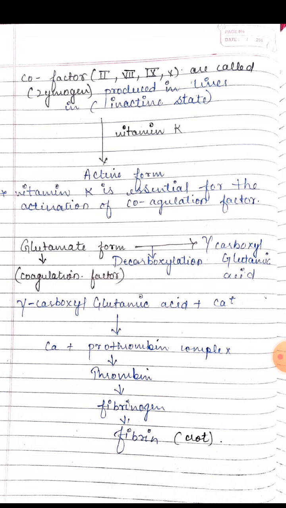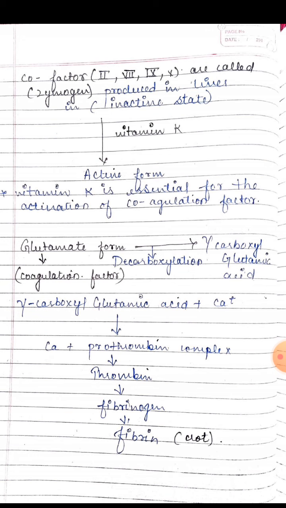Now come to the cofactors which are used in coagulation of the blood. Factor 2, and factors 7, 9 and 10 are called zymogens, which are produced in the liver. This is the inactive state. Whenever vitamin K is available, they come into the active form. Actually, vitamin K is essential for activation of coagulation factors.